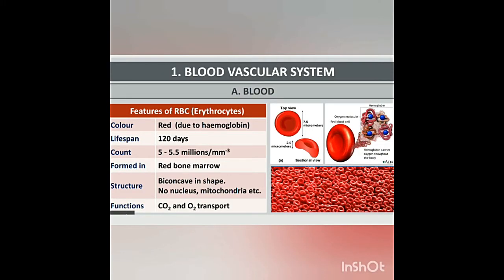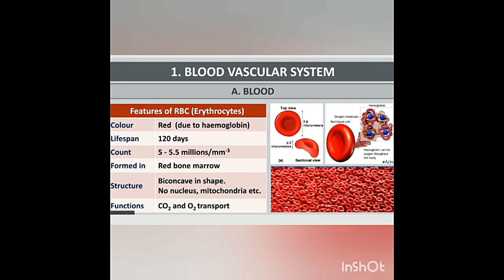Red blood corpuscles. They are the most abundant cell in the human body. RBCs are formed in the bone marrow. The RBCs get red color due to the presence of the respiratory pigment hemoglobin. This is very important. One more question. Mature mammalian RBCs do not have cell organelles and nucleus. They are biconcave and disc shaped. Their lifespan is about 120 days. RBC is involved in the transport of oxygen from lungs to tissues.